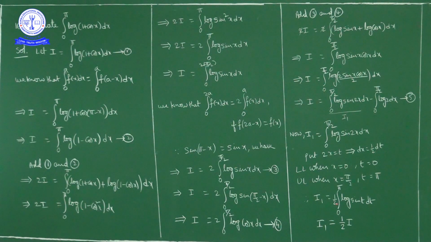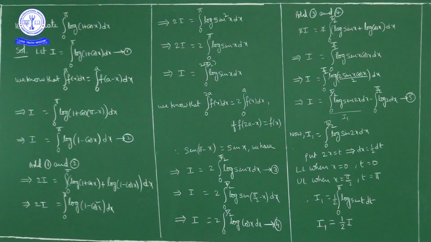Now here, I is equal to integral 0 to pi log of sin x dx. This is nothing but I only. Variable t, variable x, all are dummy variables. So I1 is equal to half I.